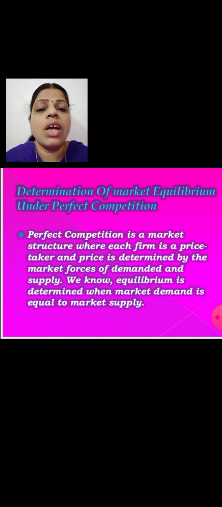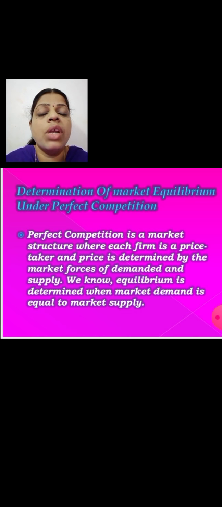So how is that equilibrium position determined? It is determined according to the demand and the supply. The demand should exactly equal the supply, then only will the equilibrium be determined in this market. So this is the manner in which the equilibrium is attained in that market.